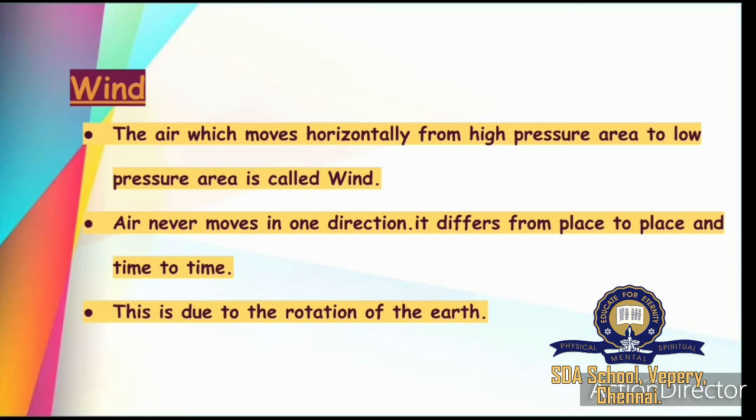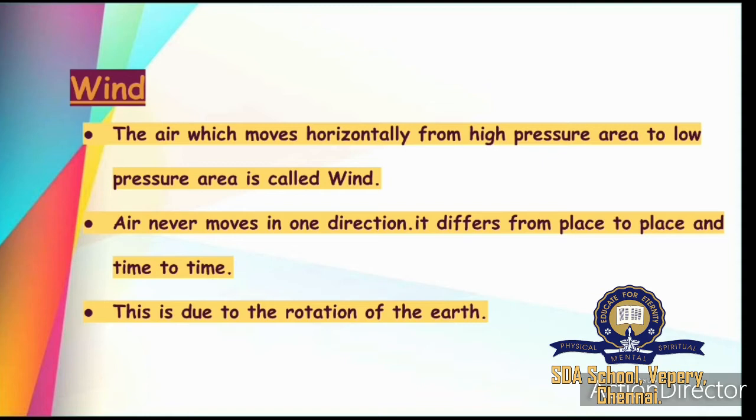It differs from place to place and time to time. It is because of the rotation of the earth. Everybody knows the earth is rotating. So because of the rotation of the earth, the direction of the wind also changes.